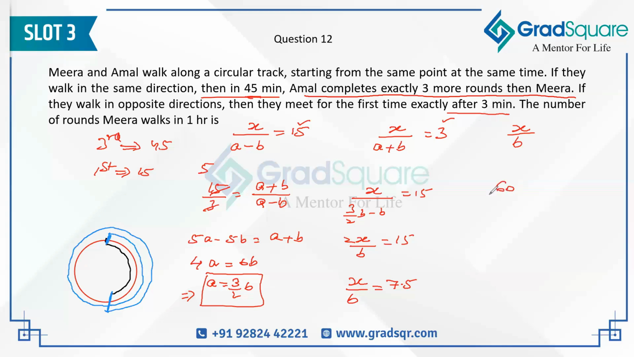In 1 hour, which is 60 minutes, how many rounds will she cover? So 60 divided by 7.5, take a 0 over here. 25 into 3 is what we are getting. 25 into 2 is 50 and 25 into 4. So this is going to give me what? 8 rounds. So Meera would have covered 8 rounds in 1 hour, and that should be the answer for this question.